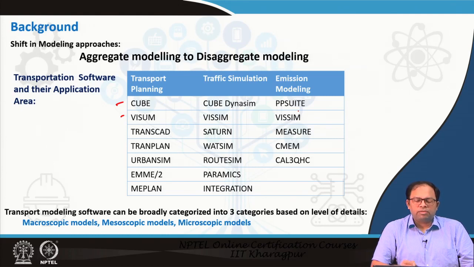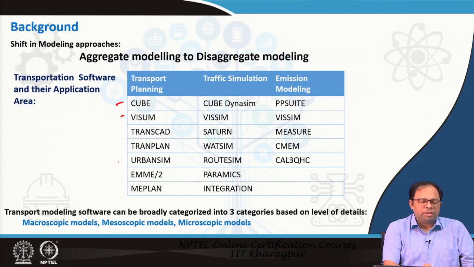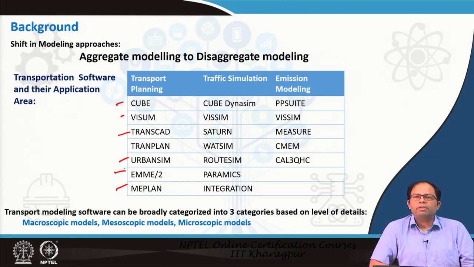Whereas Vissim has Vissim for the traffic simulation component, and for emission modeling we can also use Vissim as well. In addition to that, we have also discussed models like UrbanSim, EmiPlan, TransCAD, EMI2. We discussed these earlier when we were discussing overall land use transportation models.